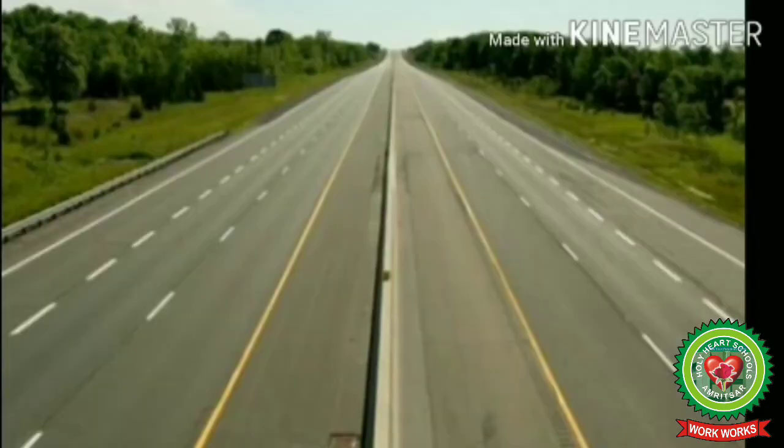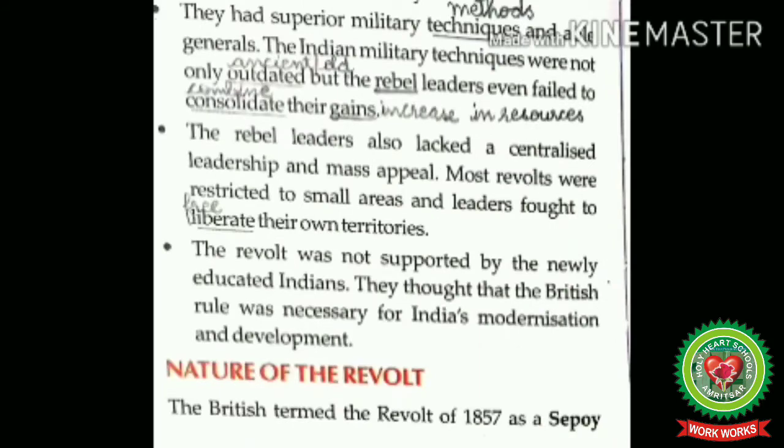The British had a well developed administrative setup in India. They were well connected by telegraph, roads, and railways. Means the British had well established administrative system in India. Even the British soldiers were equipped with the latest weapons and used the telegraphs, roads, and railways to their advantage. They could send messages about the revolt much in advance so that precautionary measures could be taken at the other end.